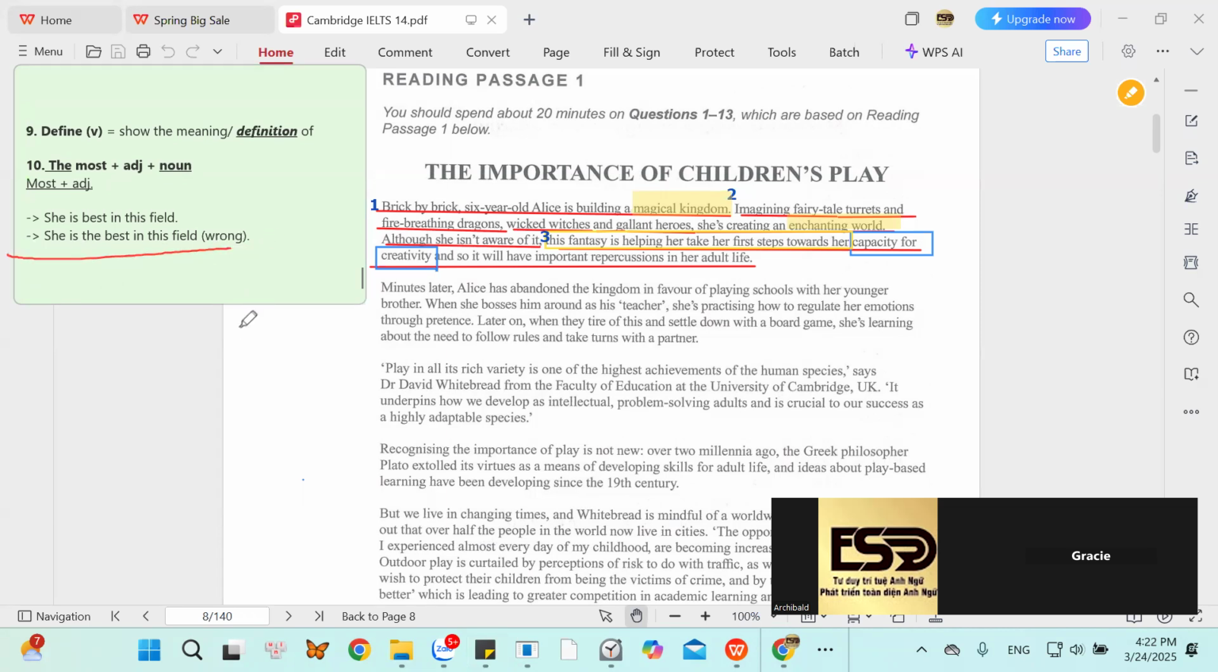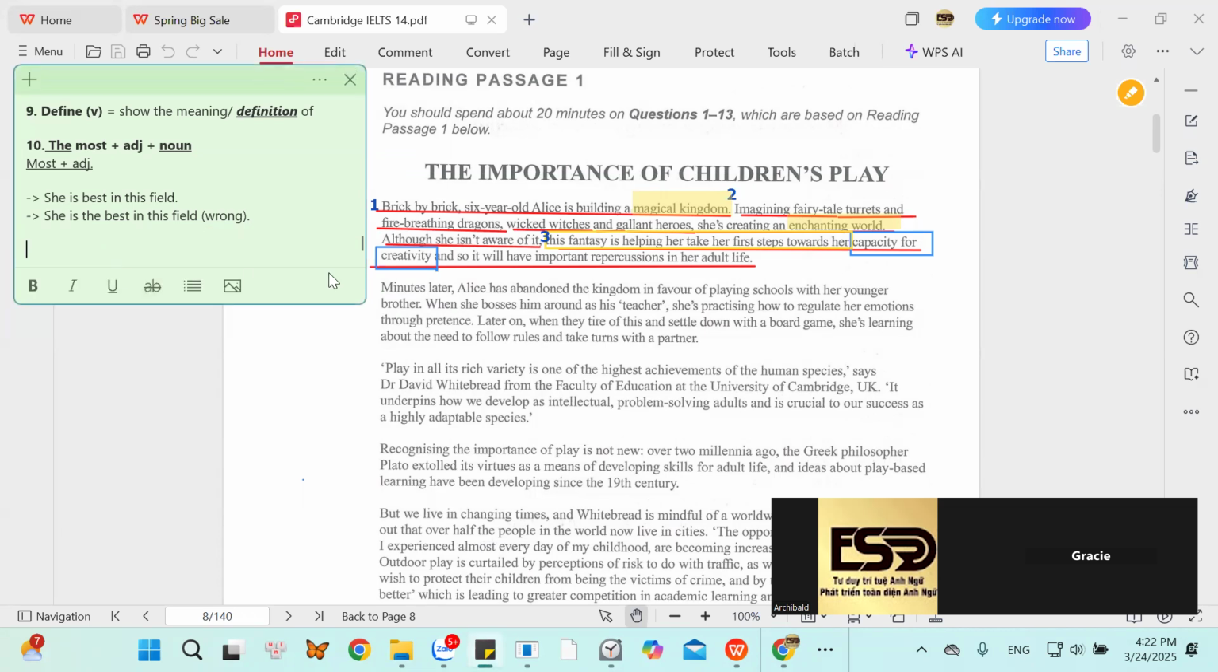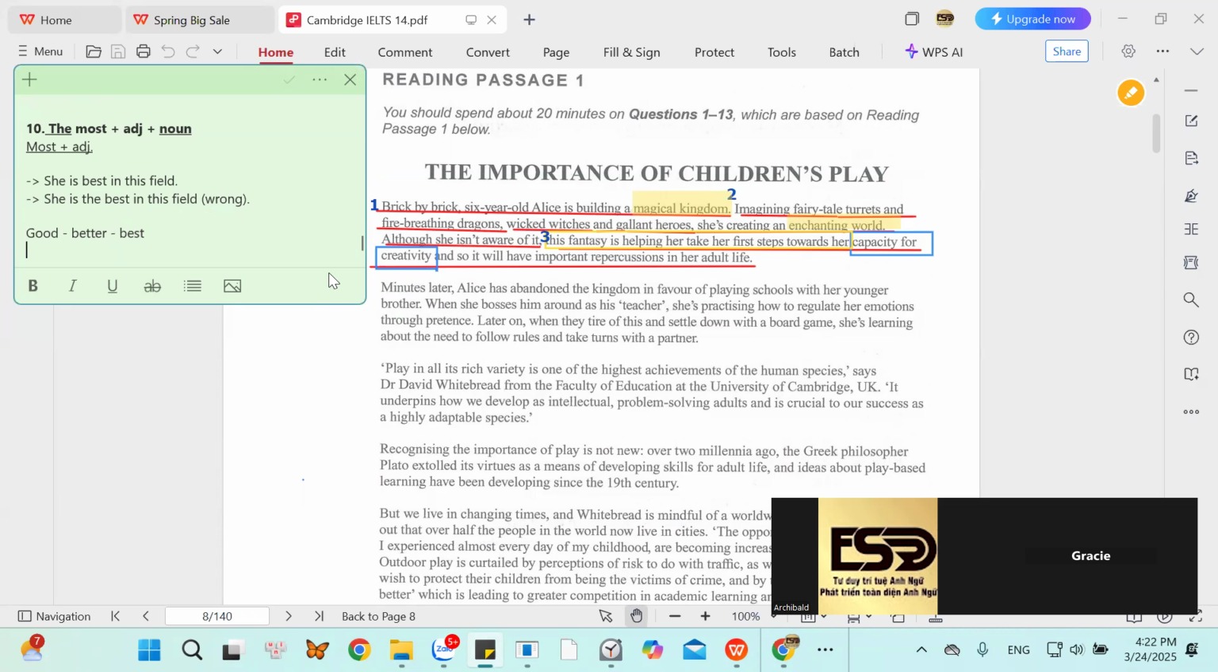Can you fix this sentence? She's the most better. Is it right? We have good, better, best. Có bao giờ thấy là the most better chưa? Have you ever seen this word? No.